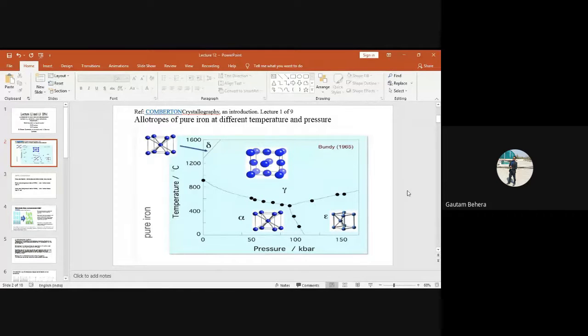Other examples, if you remember, cobalt also shows this kind of behavior: different crystal structure at different temperature. Cobalt at room temperature is basically hexagonal close packed structure, right? But the moment you increase the temperature above 450 degrees centigrade, it becomes basically FCC, face centered cubic structure. Fine. Do you have any question?